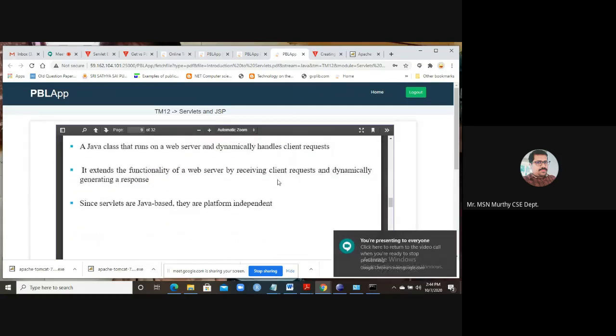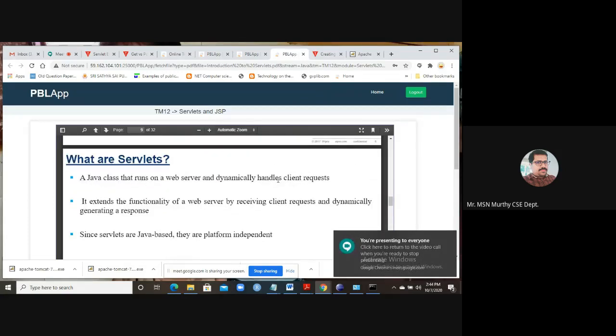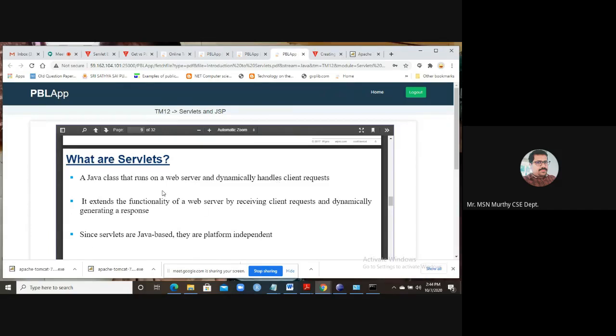So now coming to servlets. What is a servlet? A servlet is a server-side Java program. This is used to create dynamic web applications, and it runs on a web server and dynamically handles the client's request.